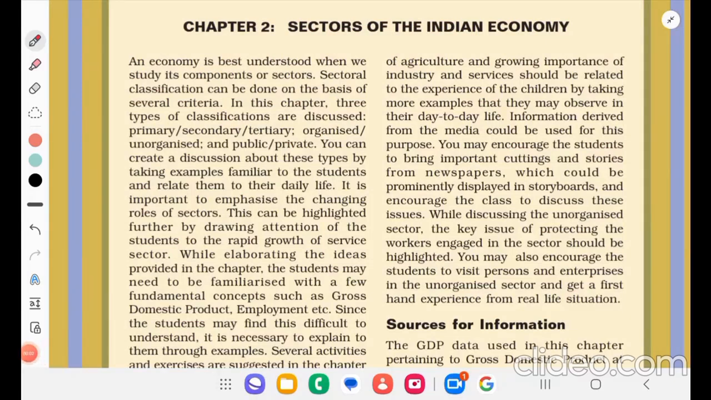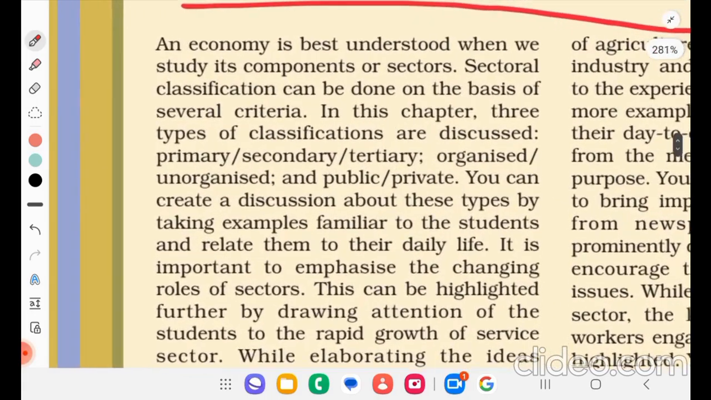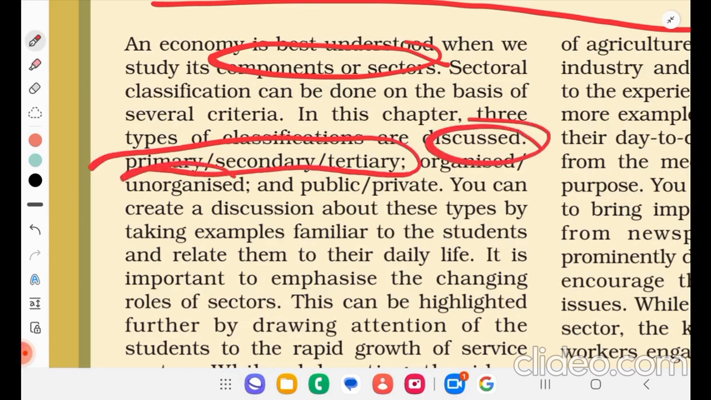Now we are going to continue with NCERT 10th Standard Chapter 2, that's about sectors of the Indian economy. An economy is best understood when we study its components or sectors. Sectoral classification can be done on the basis of several criteria. In this chapter, three types of classification are discussed: primary, secondary, and tertiary; organized and unorganized; and public and private. These are the categories that we are going to discuss.